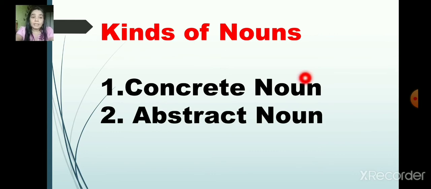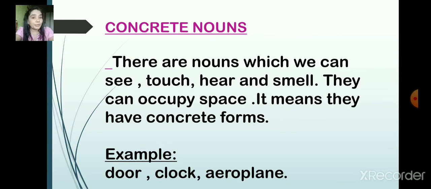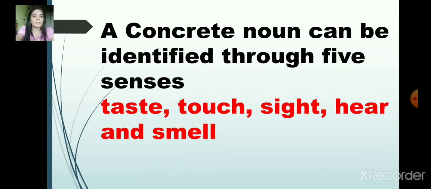Now next, let's go to the concrete noun and the abstract noun. So what are called concrete nouns? Concrete nouns are those which we can see, touch, hear and smell. They occupy space. It means they have concrete forms. So book, clock, door, window. Any name like that which is in concrete form is a concrete noun. And a concrete noun can be identified through the 5 senses: taste, smell, sight, hearing and touch.